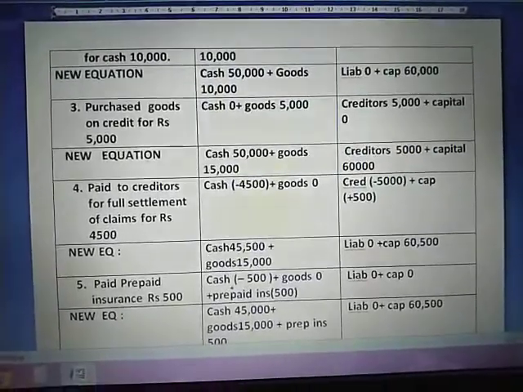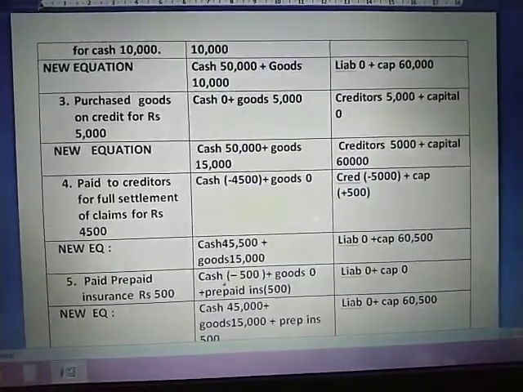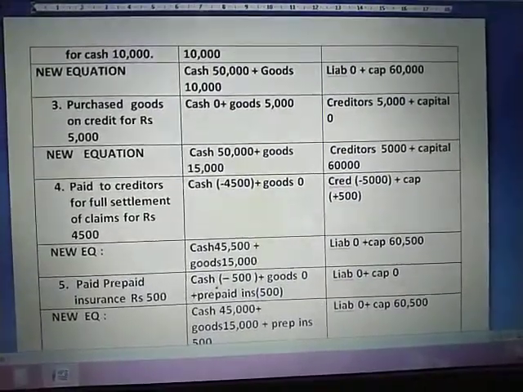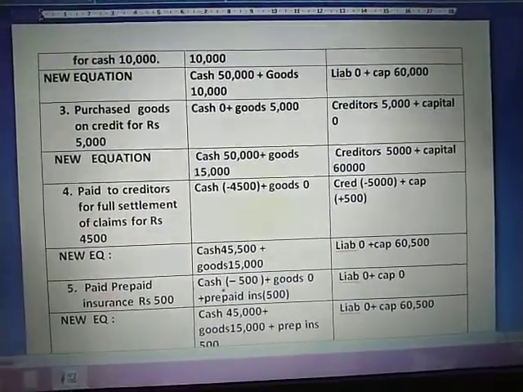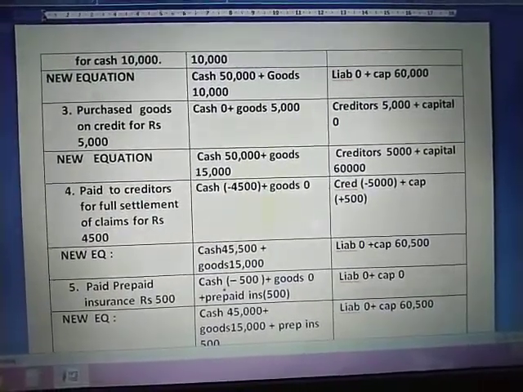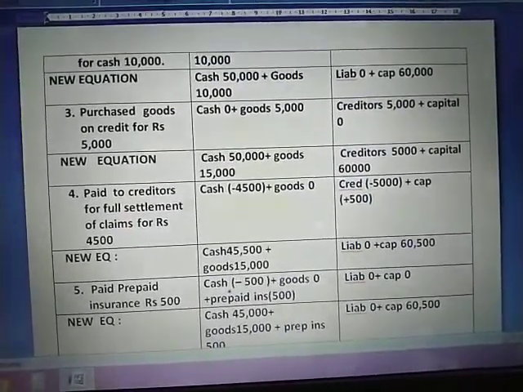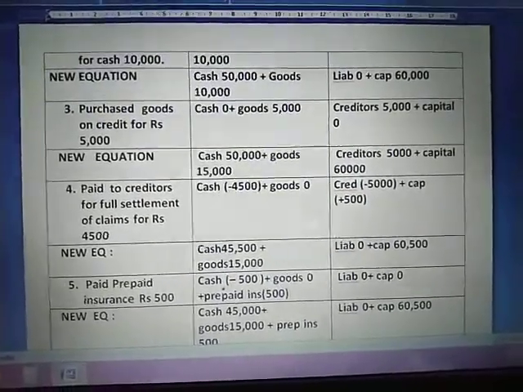Okay, so now see from transaction number 3. Purchase goods on credit, so there is no effect on cash for that. Goods are only added here, and creditors is added as a liability, and capital also there is no effect. So the new equation becomes cash 50,000, goods 15,000, creditors 5,000 and capital 60,000. So both the sides it is equal, 65,000 and 65,000. You have to ensure that in every step.